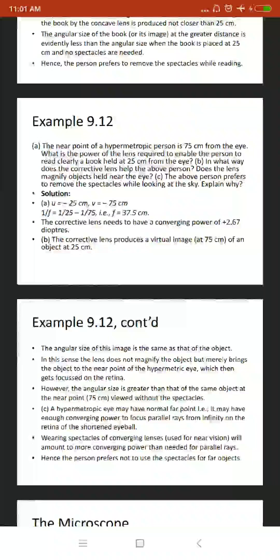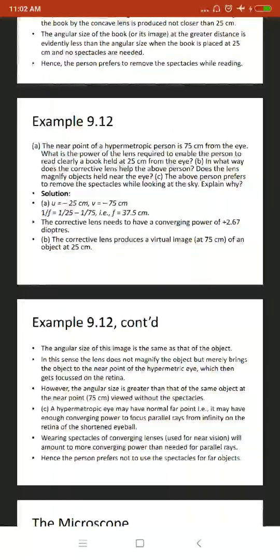Now next question, in what way does the corrective lens help the above person? Does the lens magnify objects held near the eye? The corrective lens produces a virtual image at 75 centimeter of an object at 25 centimeter. So the angular size of this image is the same as the object.